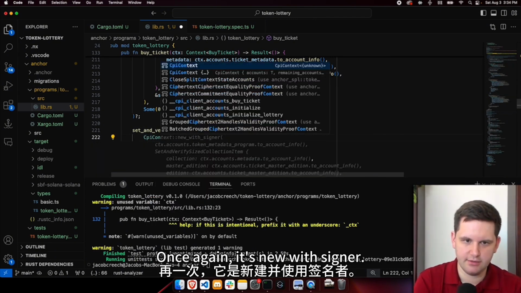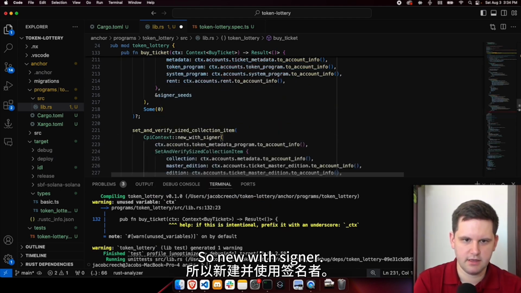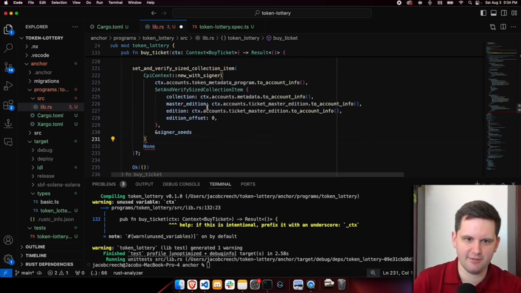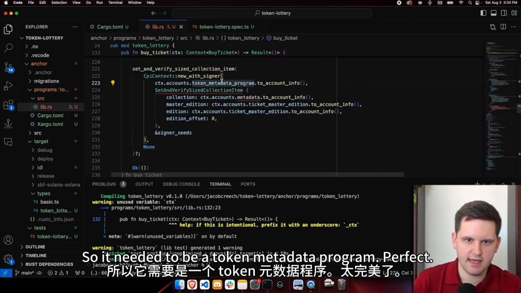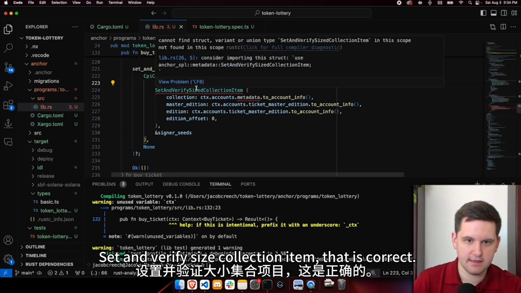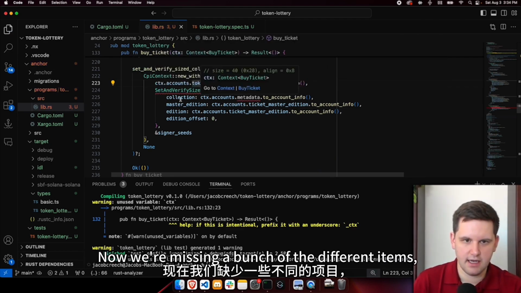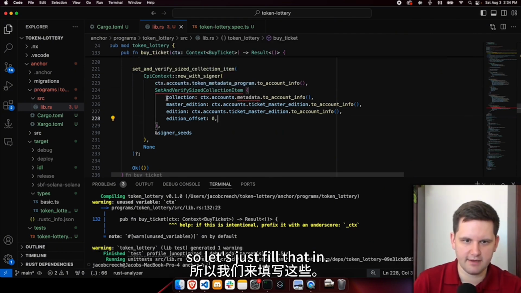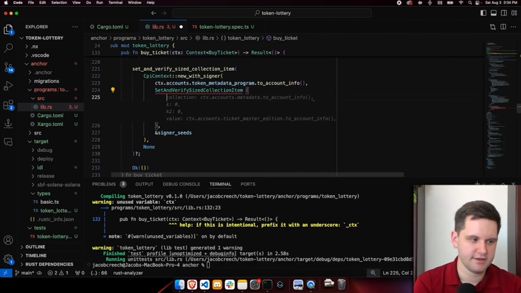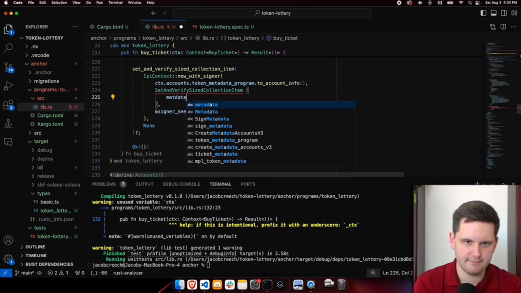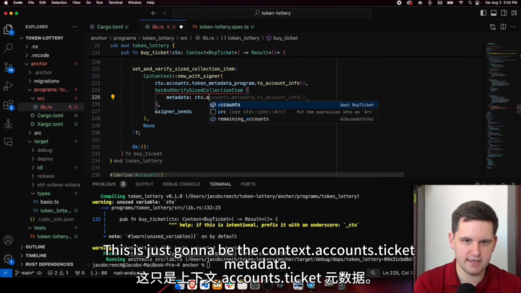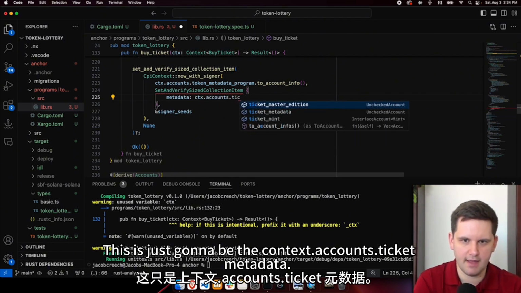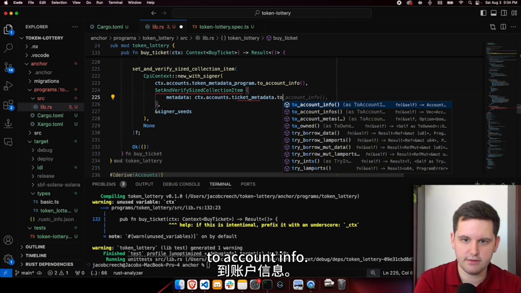Once again, it's new with signer. So new with signer. Let's see if it did everything. That'd be fun. So it needed to be a token metadata program. Perfect. Set and verify size collection item. That is correct. Now we're missing a bunch of the different items, so let's just fill that in. The first one is the metadata. This is just going to be context.accounts.ticket metadata.to account info.